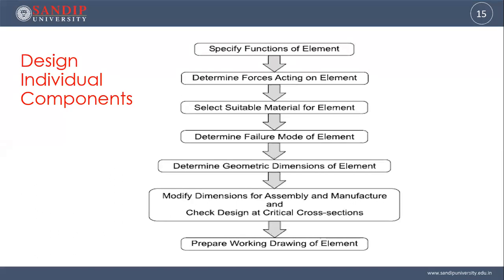It may be a gear, chain, pulley, cam, follower, whatever it may be. So a single element is to be designed. So what are the steps to design the individual component? The first step is the specific function of the element. So what is the function of that element? Gear is to transmit the power. Coupling is to transmit the power by joining two shafts. So the specific function of that element is quoted.